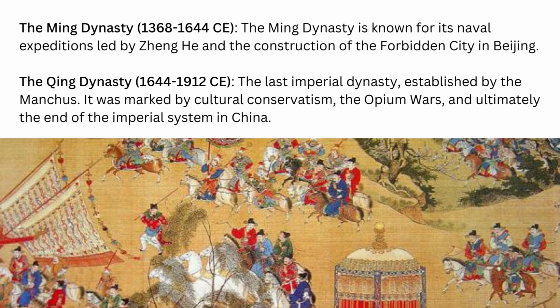The Ming dynasty, 1368–1644 CE. The Ming dynasty is known for its naval expeditions led by Zheng He and the construction of the Forbidden City in Beijing. The Qing dynasty, 1644–1912 CE. The last imperial dynasty, established by the Manchus. It was marked by cultural conservatism, the Opium Wars, and ultimately the end of the imperial system in China.